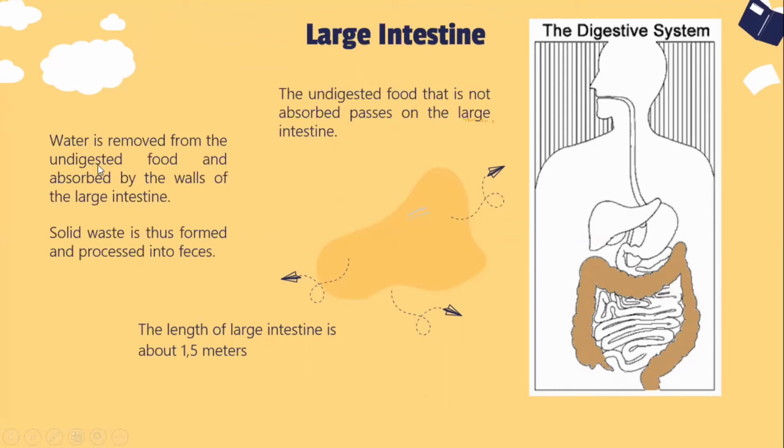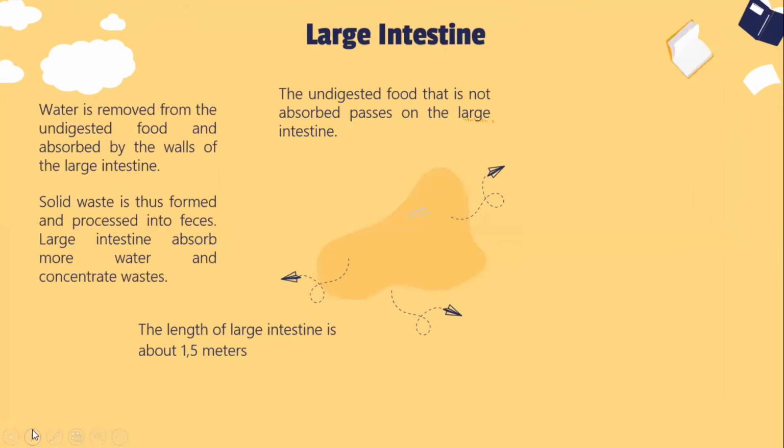Water is removed from the undigested food and absorbed by the walls of the large intestine. So solid waste is formed and turned into feces. You need to know that the length of the large intestine is about 1.5 meters. That you need to remember.